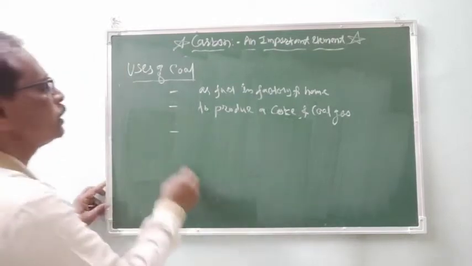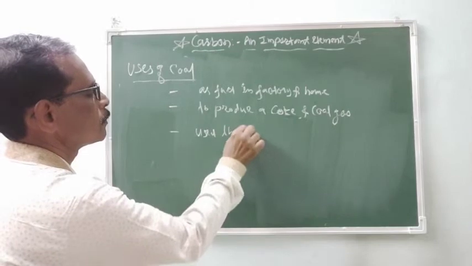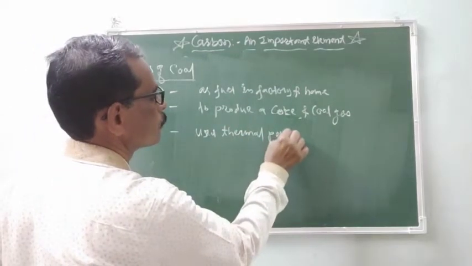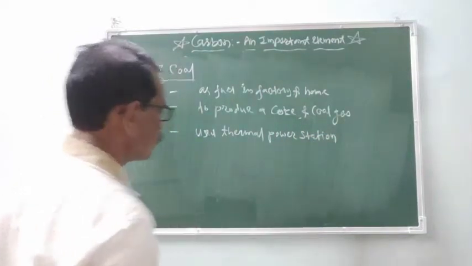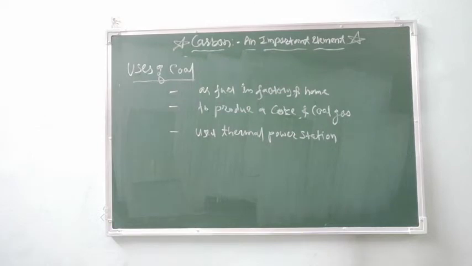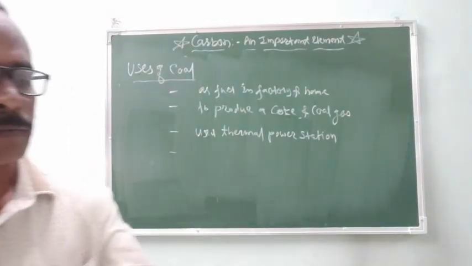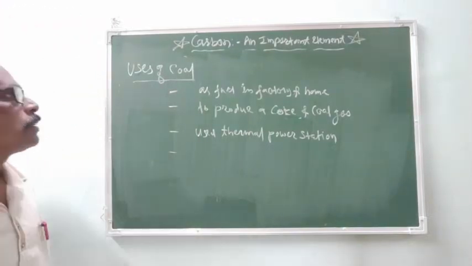It is also used in thermal power station. These are the three uses of the coal.